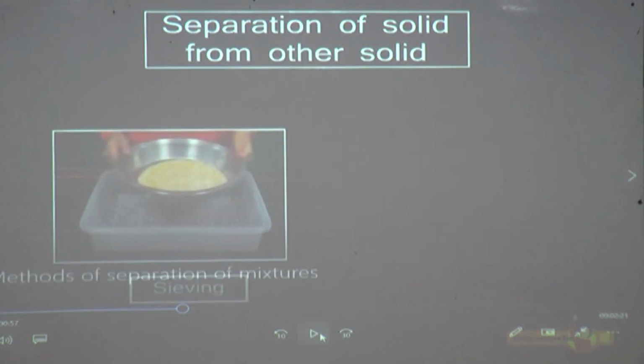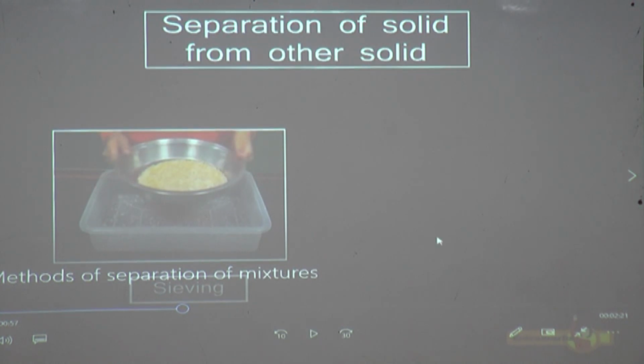Now, as we know, different kinds of things are found in nature. Those may be solid, liquid or gaseous. All of these may be mixed together, and these are called mixtures. So we need to separate them. There are a few methods. The first method is separation of solid from other solid.